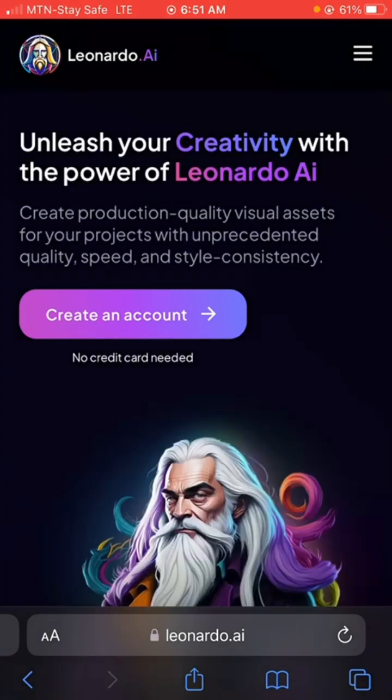All right, so I'll click on create account again, and yes, I'm whitelisted. Now go to generate, and then we are going to enter that prompt we just copied. So I'm just going to click on this icon right here.